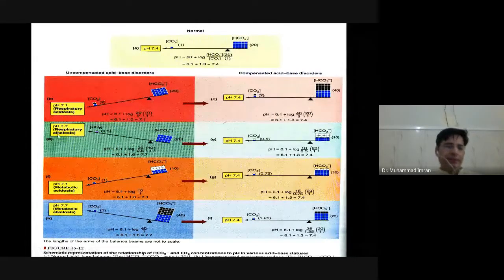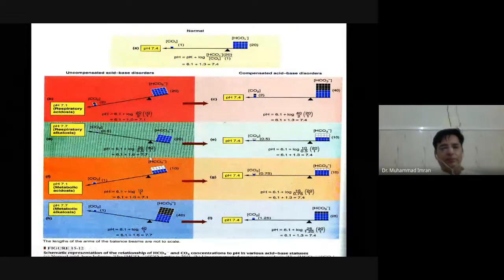So here is respiratory alkalosis. When will respiratory alkalosis occur? When our respiratory center gets highly active, there is a higher rate of respiration. It will decrease the level of carbon dioxide. If there is a decrease in carbon dioxide, it will decrease the level of carbonic acid in our blood. Let's suppose it decreases to 0.5. 20 into 2 is 40. The log of 40 is equal to 1.6, and it will increase the pH to around 7.7.